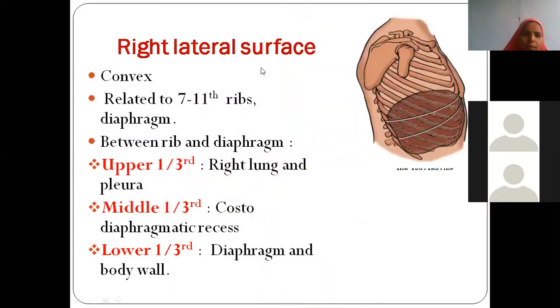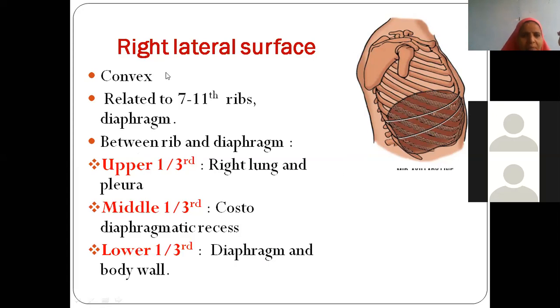I'm happy. Now see here, this is the right surface, the right lateral surface. You are viewing the body from the lateral aspect, isn't it? Anteriorly you are finding the sternum, posteriorly the vertebral column, scapula, and obviously this is the right lateral surface. Again it looks convex, and when you count the ribs, it is related to the 7th, 8th, 9th, 10th and 11th ribs, 7th to 12th ribs, and of course the diaphragm also will be covering from this direction, because it is like an umbrella, from all the sides it covers, isn't it?